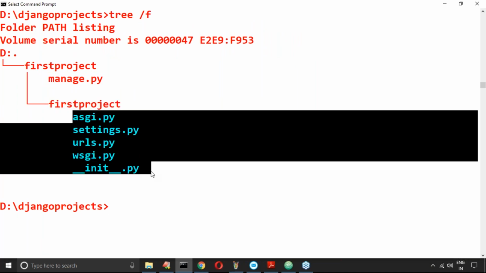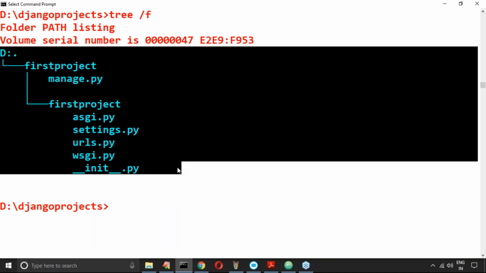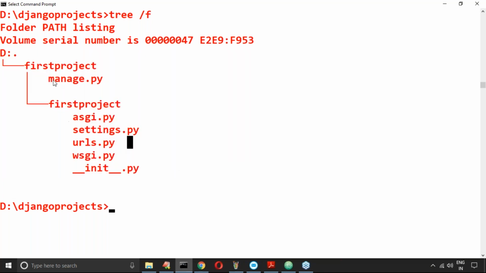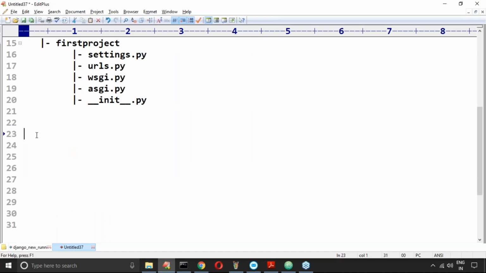These files are there, but among these, three files are very important. Which three files? Please spell out these names. The first one, manage.py. Second one, settings.py. Third one, urls.py. Remaining things, whether you are aware or not as of now, don't worry at all. Some people are feeling overloaded with these many names to remember. Just ignore these things. Now how you can create a project? Everyone feels comfortable, clear, right?